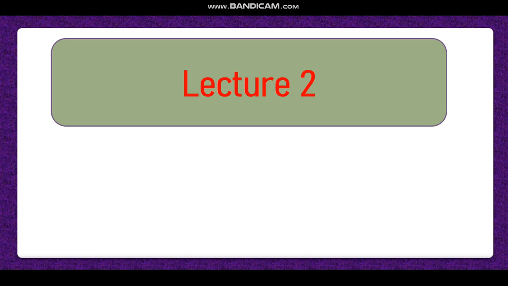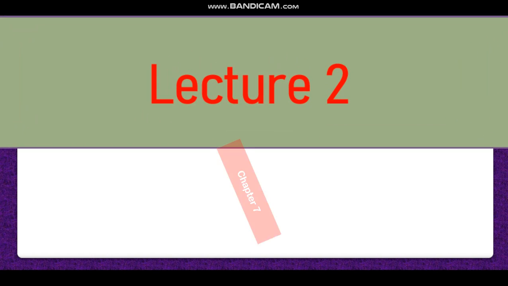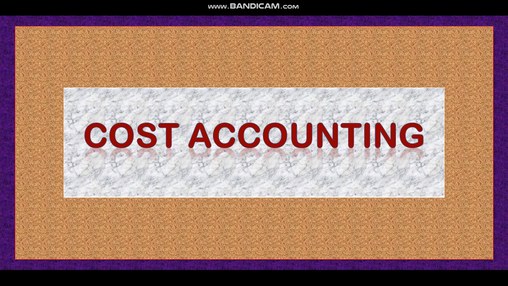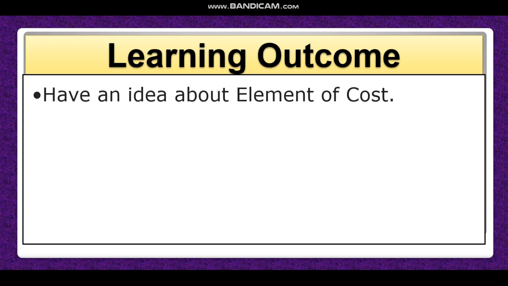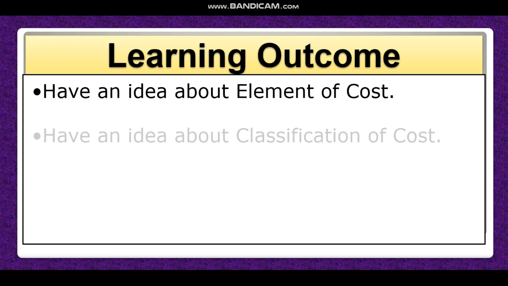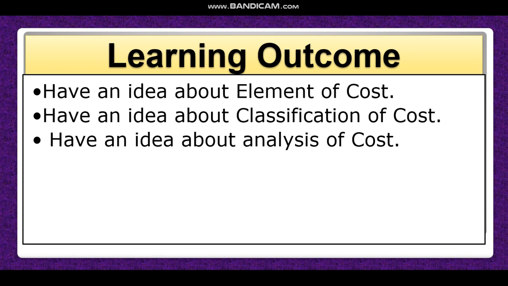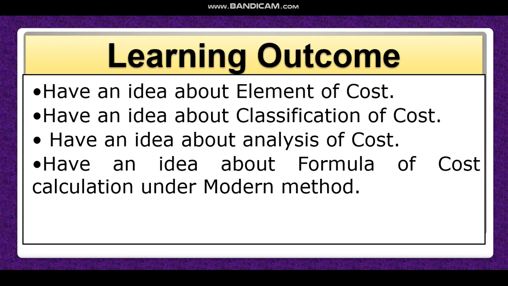Dear student, this is our second lecture on cost accounting. This is chapter 7. This chapter is cost accounting, so we'll discuss cost accounting. After this lecture, you will be able to have an idea about element of cost, classification of cost, analysis of cost, and formula of cost calculation under modern method.